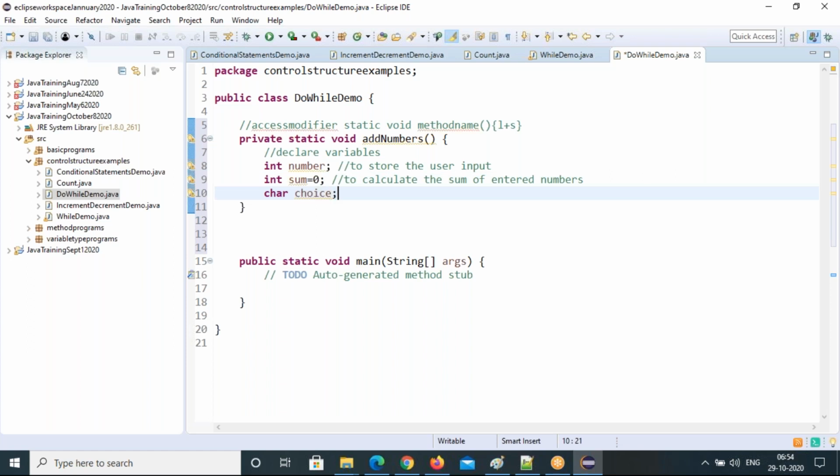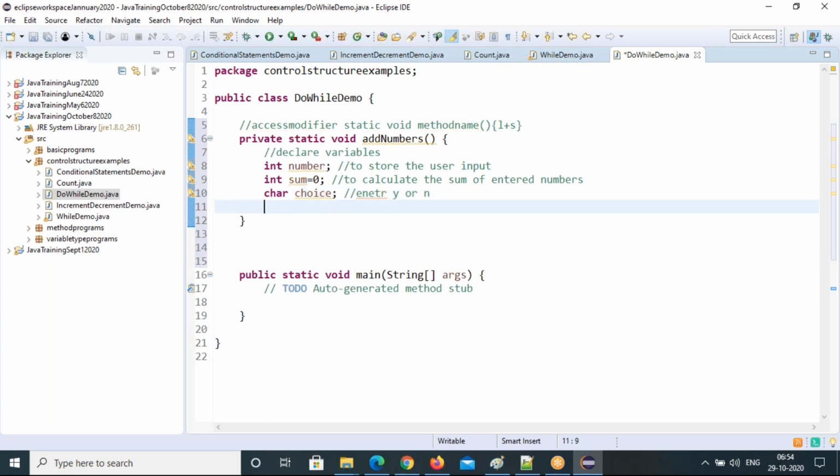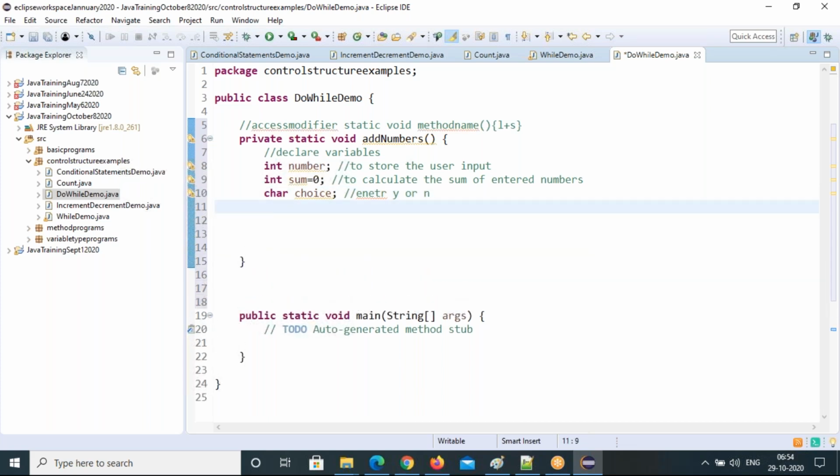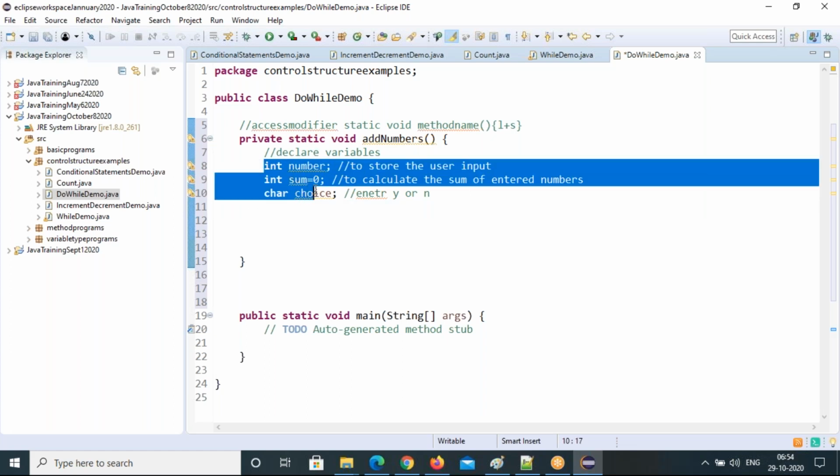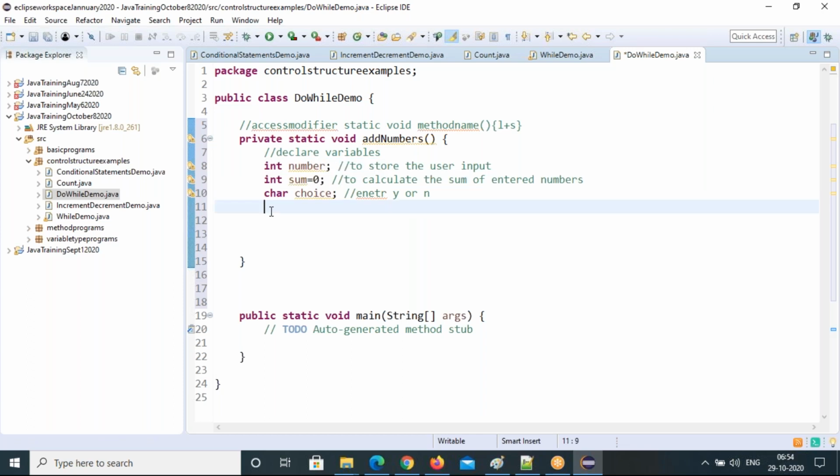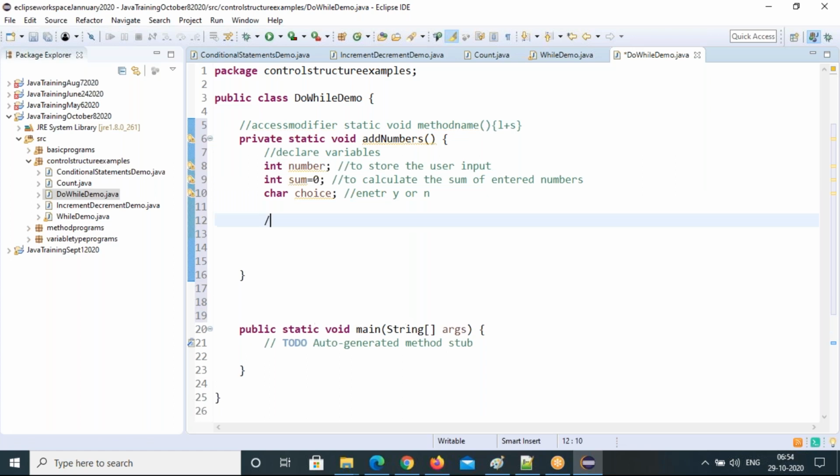The choice can be Y or N. So these are the three variables we need. Then you create an object for the Scanner class.